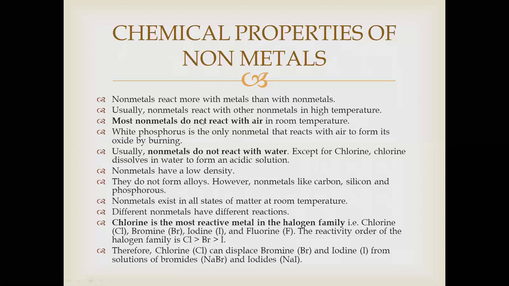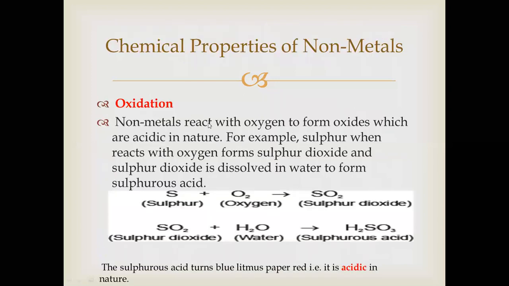So this is the summary of all the chemical reactions. Now what will happen when the non-metals react with oxygen? That is called oxidation. Non-metals react with oxygen to form oxides, which are acidic in nature. In metals, we learned that when metals react with oxygen, they form basic oxides. But when non-metals react with oxygen, they form acidic oxides.